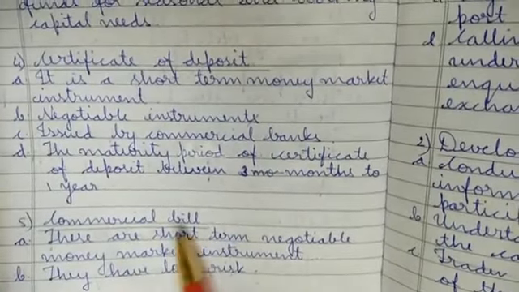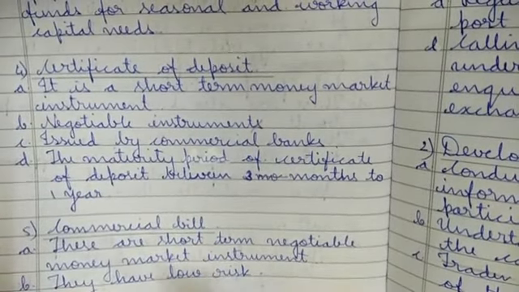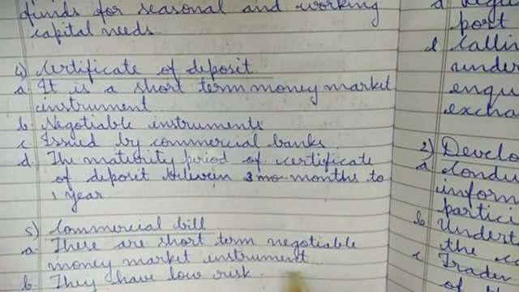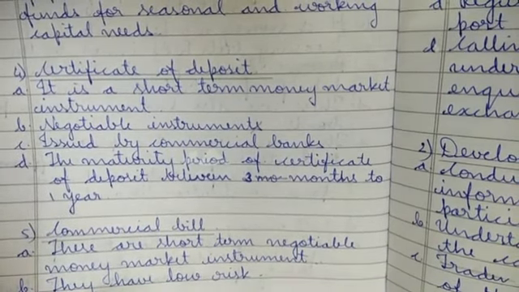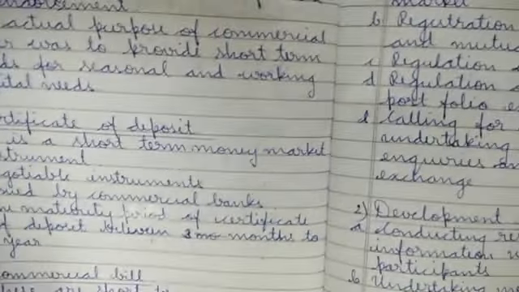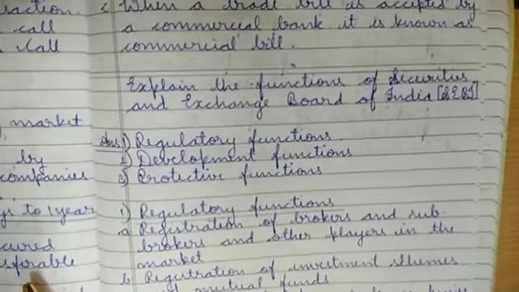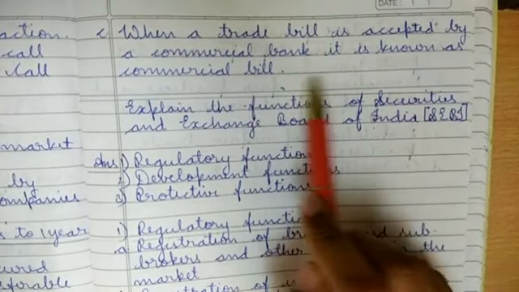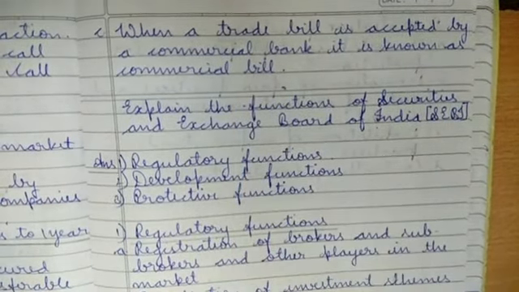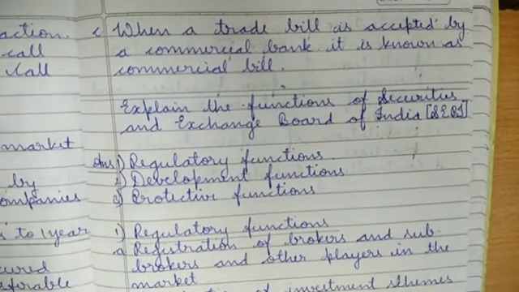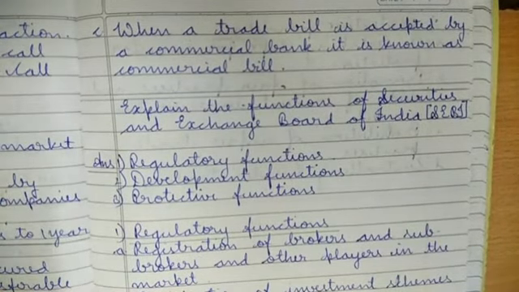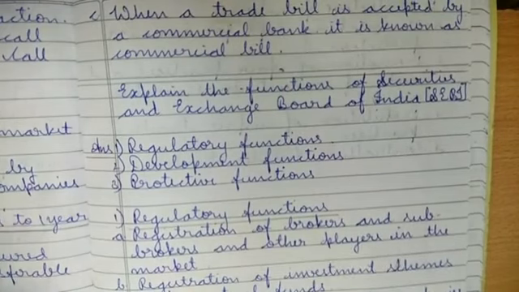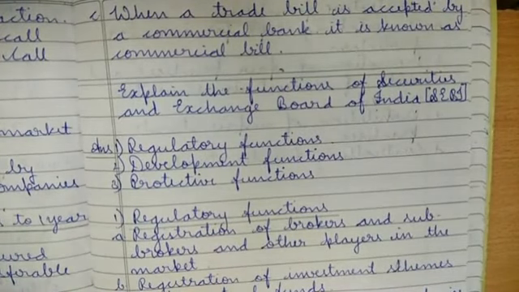Next, commercial bills are short-term negotiable money market instruments. They have low risk. When a trade bill, which arises from trading in a business organization, is accepted by a commercial bank, it is known as a commercial bill.